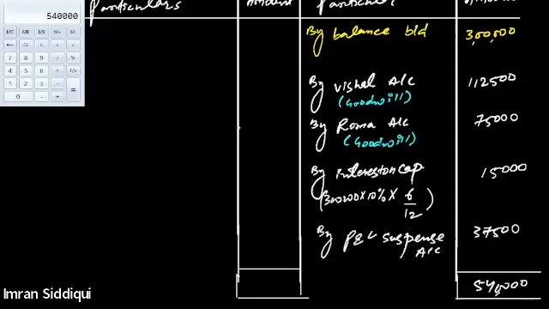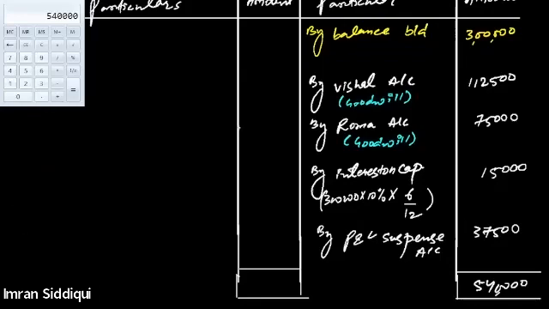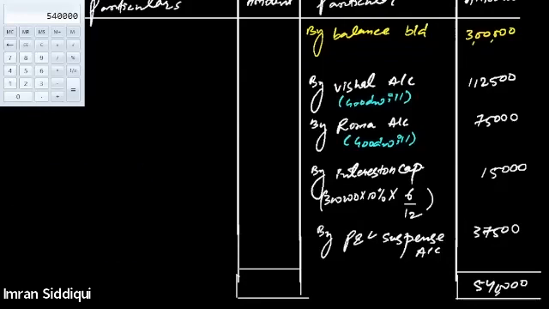Okay. Now this entire amount, keep that in mind. Whenever a partner is dying and we are preparing the partner's capital account, in that situation, the entire amount is transferred to the executor's account. We will write it as to executor of Virat's account, to executor's account. Got it? 5,40,000.